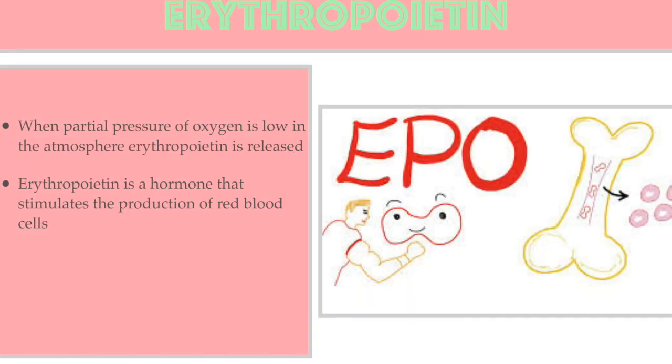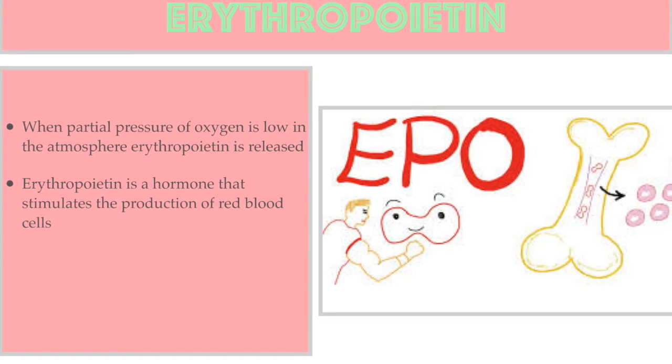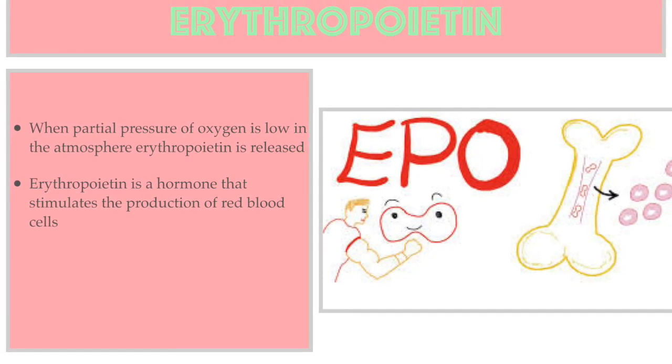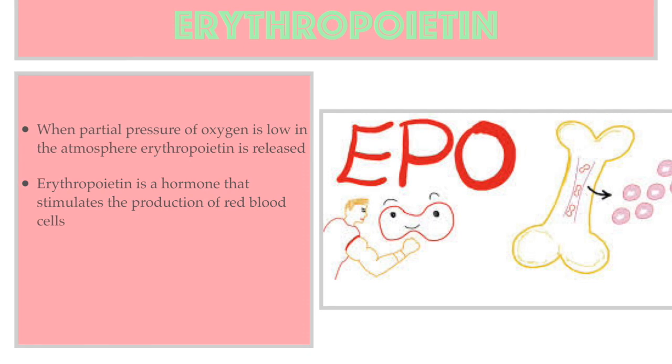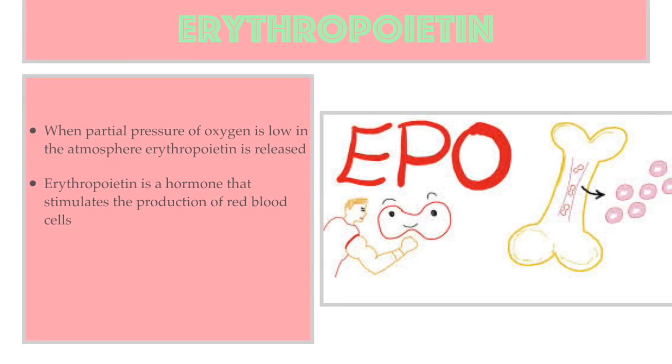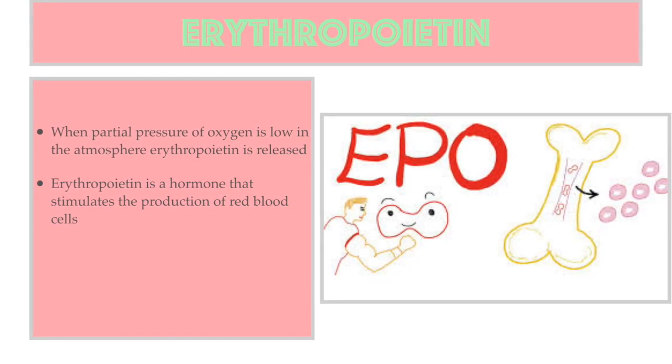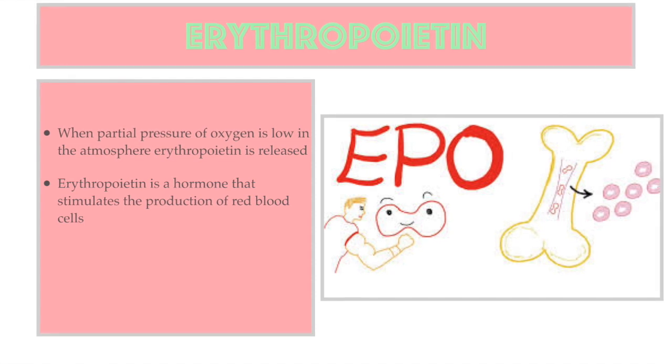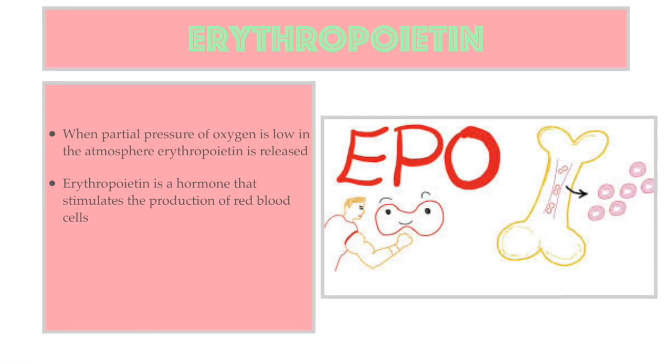When the supply of oxygen in the surrounding atmosphere is low, the kidneys increase the secretion of a substance called erythropoietin. Erythropoietin is a hormone that stimulates the production of red blood cells, therefore increasing the amount of oxygen that can be absorbed from the air and delivered to the body cells.